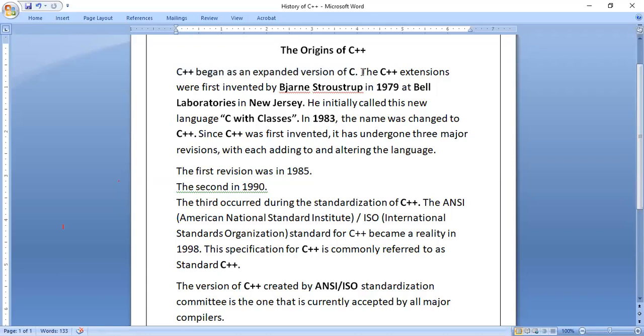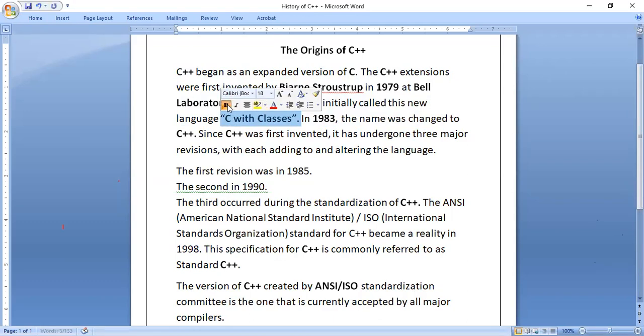C++ extensions were first invented by this person, Bjarne Stroustrup, in 1979 at Bell Laboratories in New Jersey, that is in America. Some say 1979 and some authors say in the 1980s, between 1980 and 1990, or some say between 1970 and 1980. Initially, this language was called C with classes. You observe this word: C with classes.